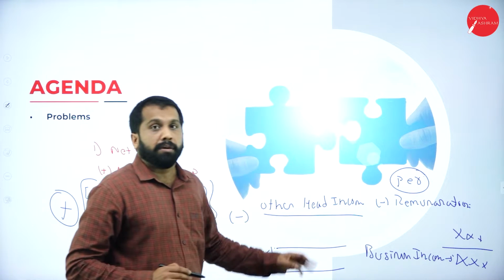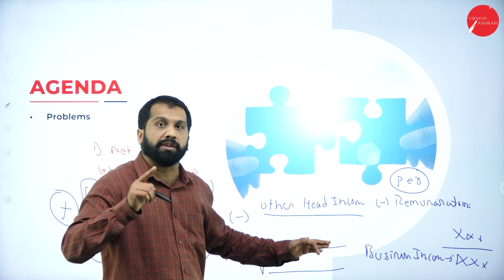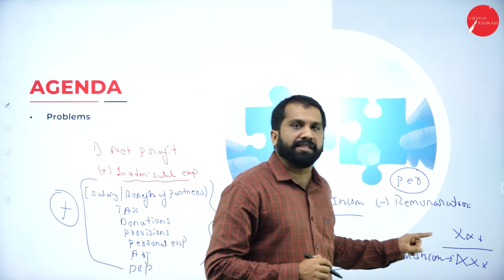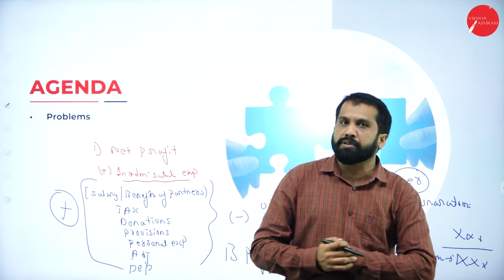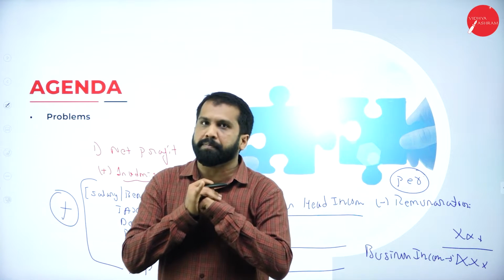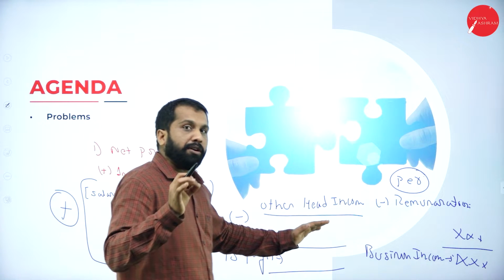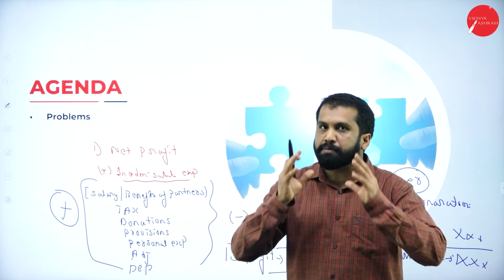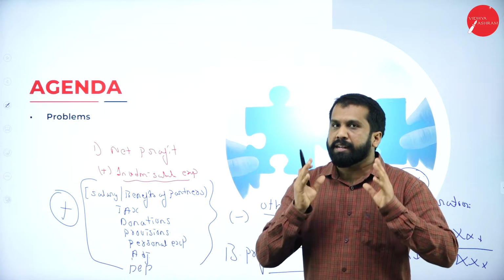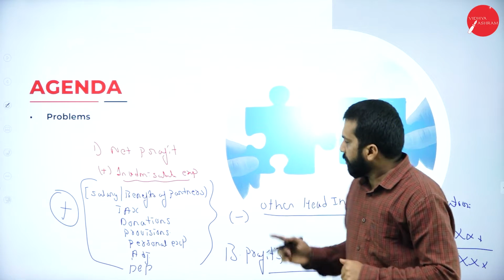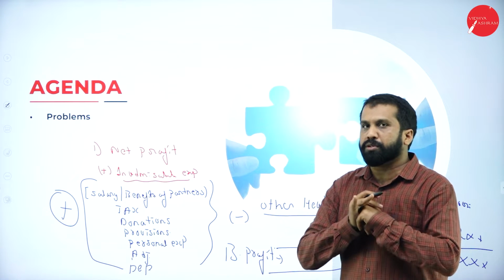Hope you are clear. Book profit minus remuneration. What is your answer? Yes, this we call your business income. Up to this, hope you are clear. So, this is your procedure for assessment of partnership firm. This picture, please keep it in mind. If you have any confusion about what the format is and how to do it, these are the steps you are supposed to do.